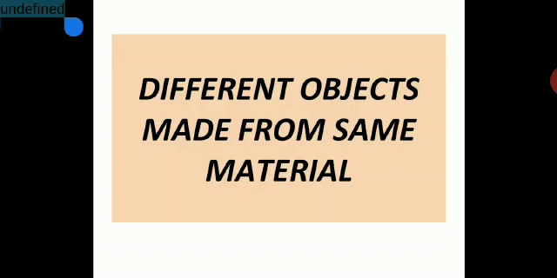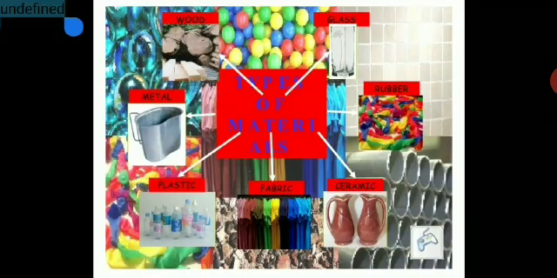So similarly, you have one material that can be used to make a variety of objects. So let us see. Here you have types of material: wood, glass, metal, plastic, fabric, ceramic. Now one material can be used to make different kinds of objects. Let us see.